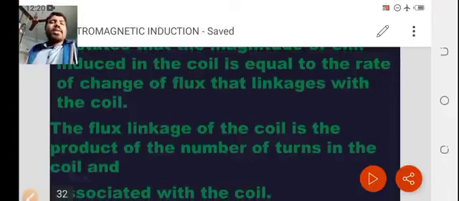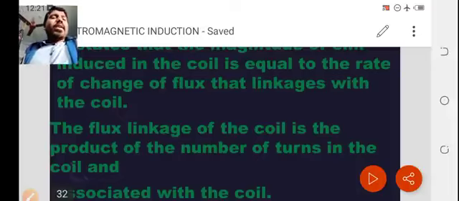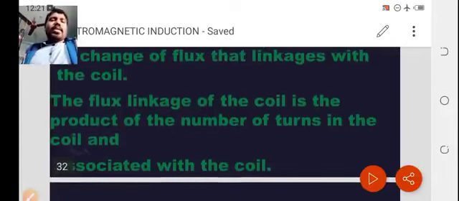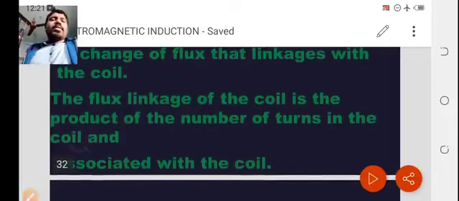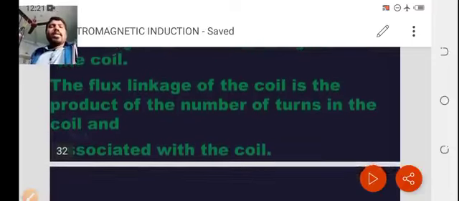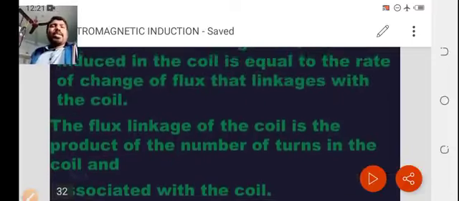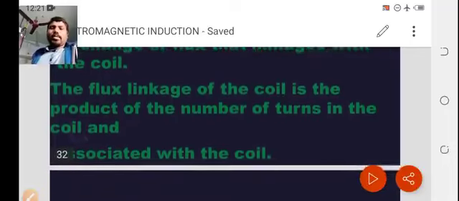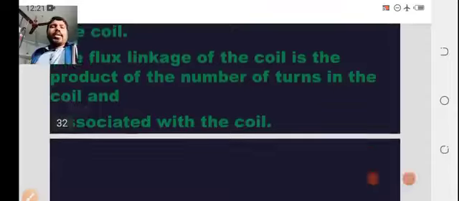Then how is the flux related to the coil? The flux linkage of the coil is the product of the number of turns in the coil and the flux associated with the coil. A simple way is to take capital N, which indicates the number of turns.